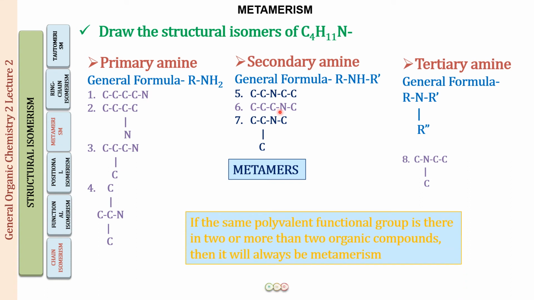So what you have to remember is that if we have the same polyvalent functional group in 2 or more organic compounds, then it will always be metamerism. It will never be chain isomerism. It will never be position isomerism. It is a simple, straightforward thing. You have to remember this. This is very, very important.